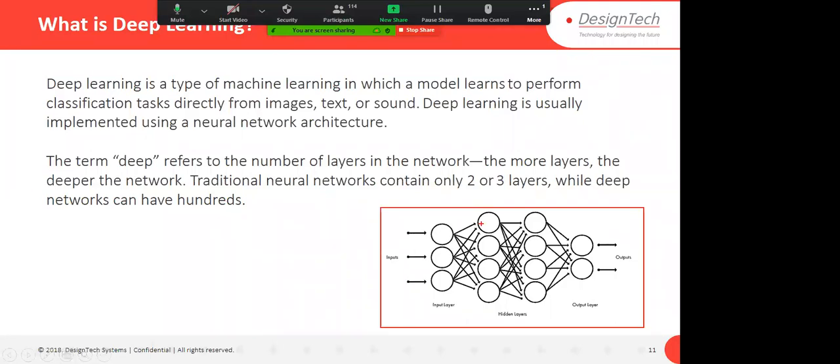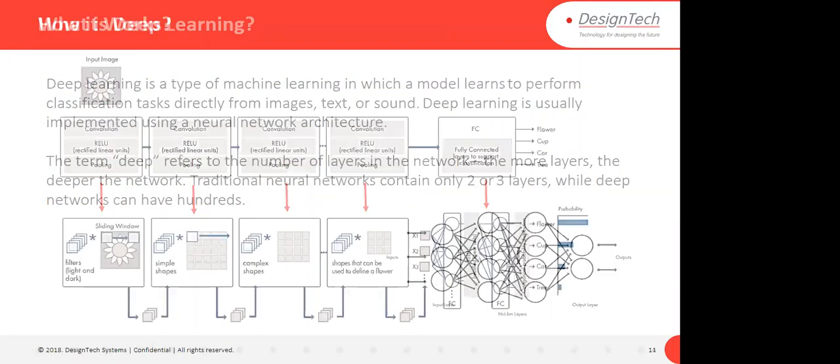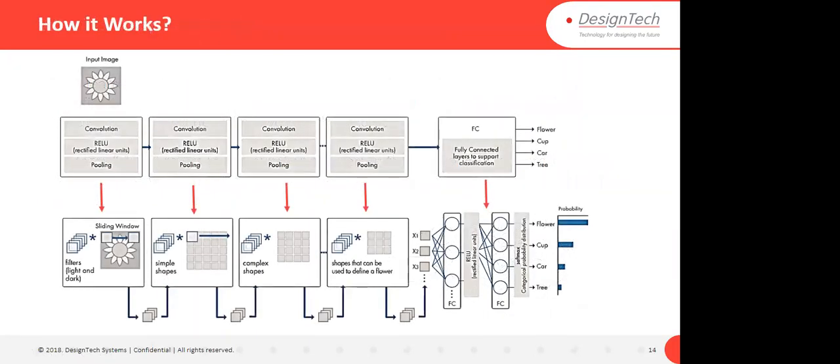And deep learning is named deep learning because it extracts deep features. Later you will see how it extracts the deep features as well. How it works: you see in this figure there are repeated layers, right? Convolutional layer, rectified linear unit, pooling, and then again these layers are repeated. We'll discuss later what the use of these layers is and what the math behind all these layers is.